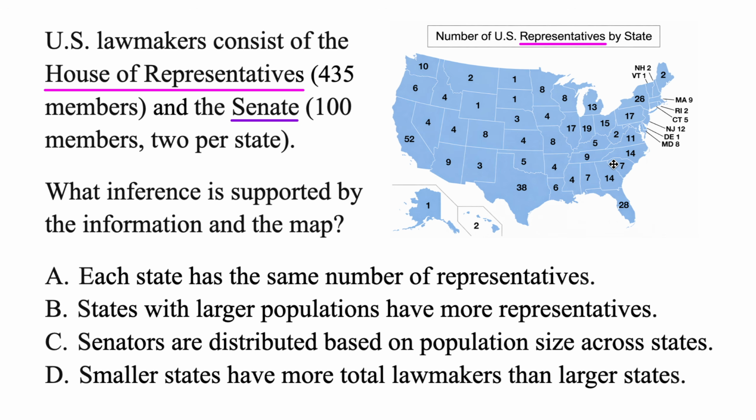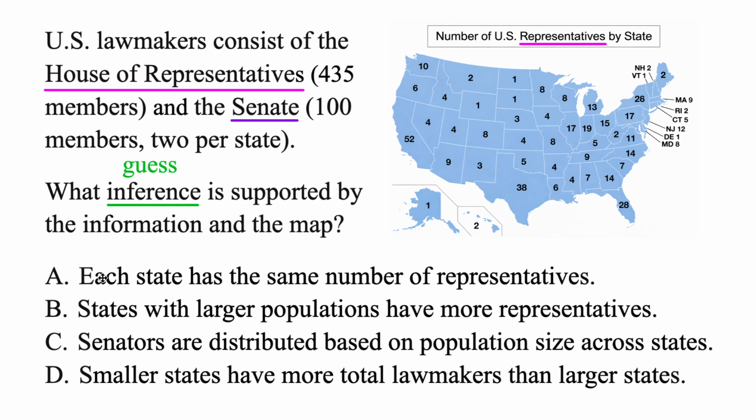Well, it looks kind of random, but over here, California has 52 of them. That's actually the most compared to any other state. And Texas, that one has 38 representatives. But then you've got a state like Alaska, and poor Alaska, it's only got 1 representative. All right, so we've got the main idea here. Let's jump to the question. What inference, an inference is a guess at what's true, is supported by the information and the map here?